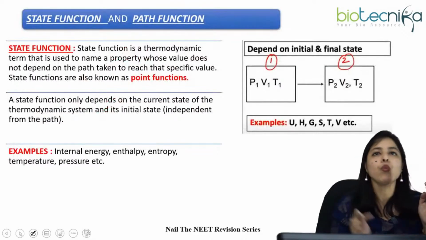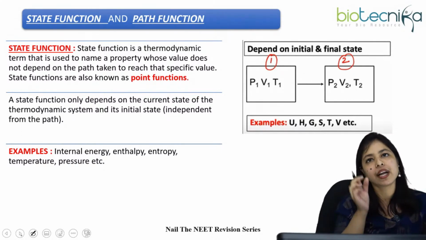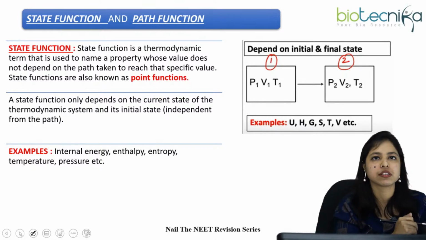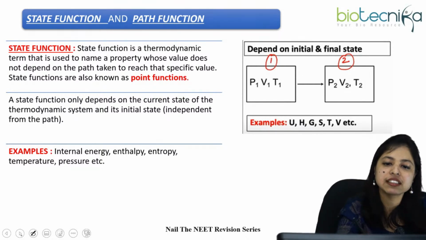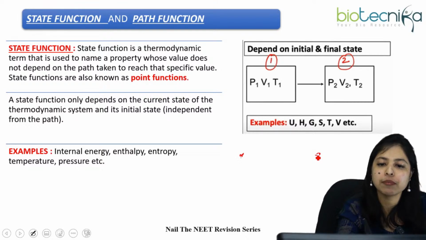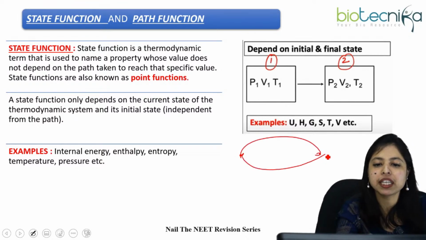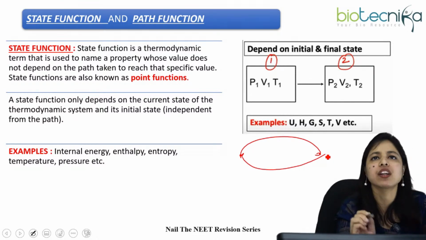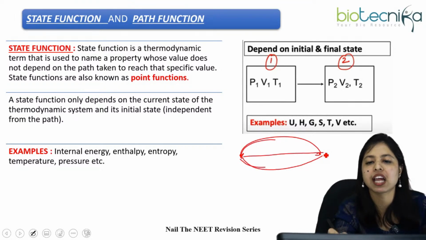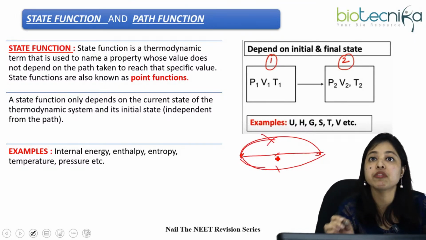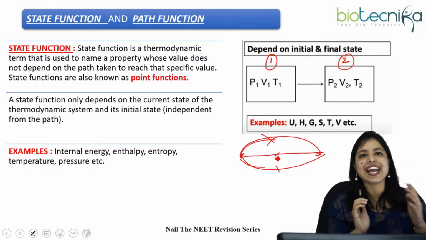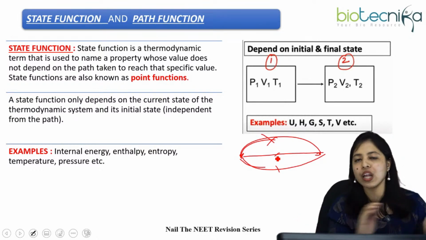So what is a state function? It is when a particular property or value doesn't depend on whatever path you have chosen. It mainly depends on the initial state and the final state. When a particular property depends only on the initial and final state, and not on the path you have chosen to reach there, whether it's this curve or this straight line, only then can we say that the function is called a state function. Okay, clear everyone?